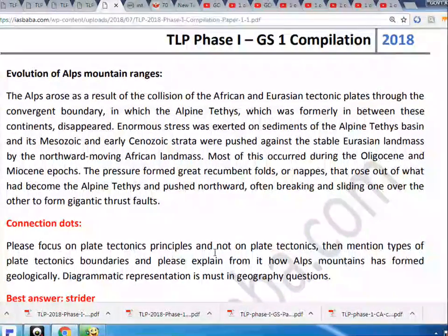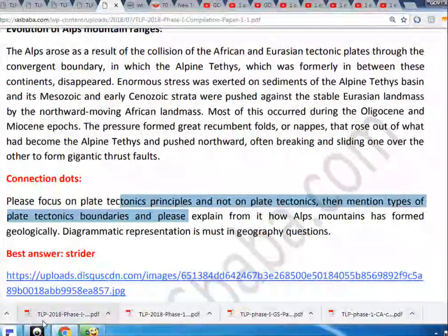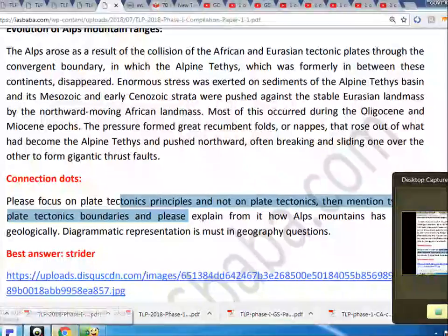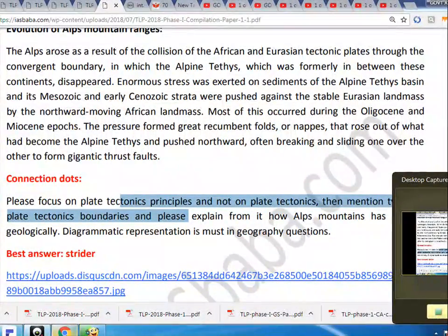Connecting the dots. Please focus on plate tectonics principles and not on plate tectonics alone. Then mention types of plate tectonic boundaries, and please explain from it how the Alps mountains have formed geologically. Diagrammatic representation is a must in geography.